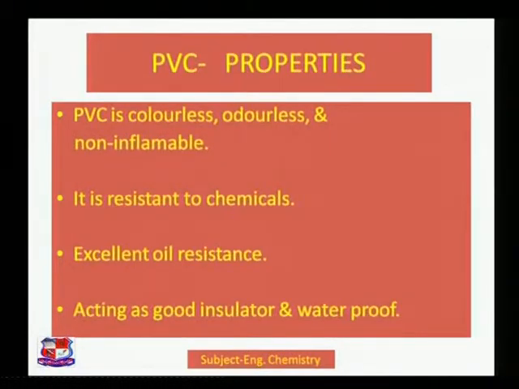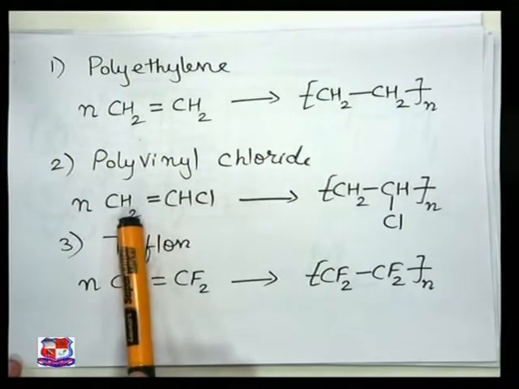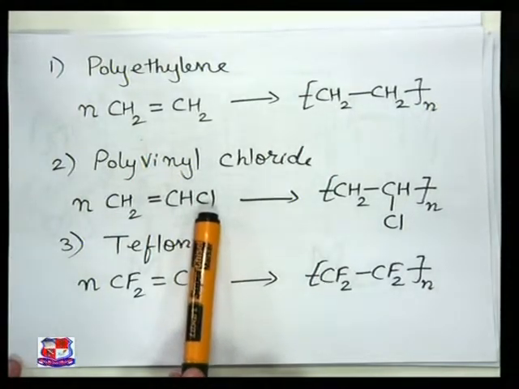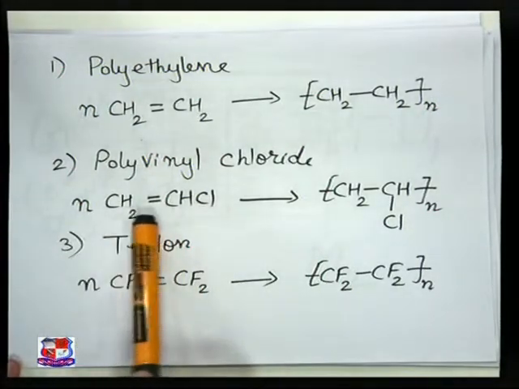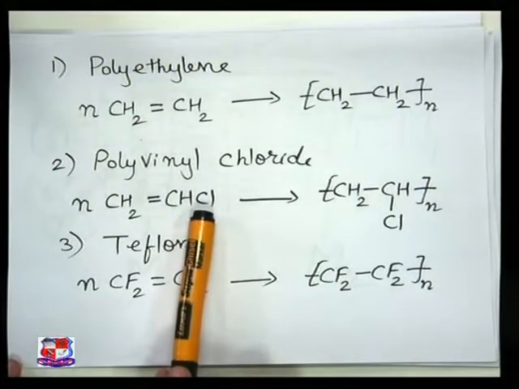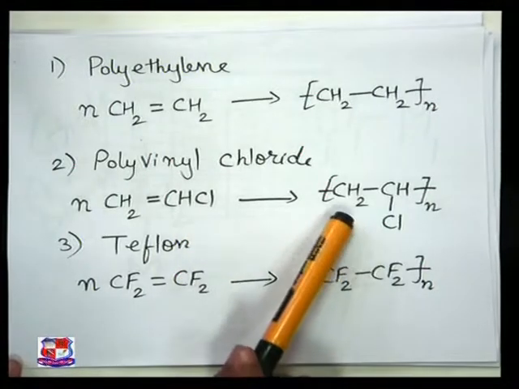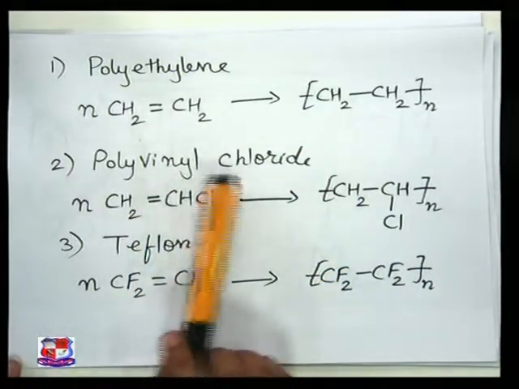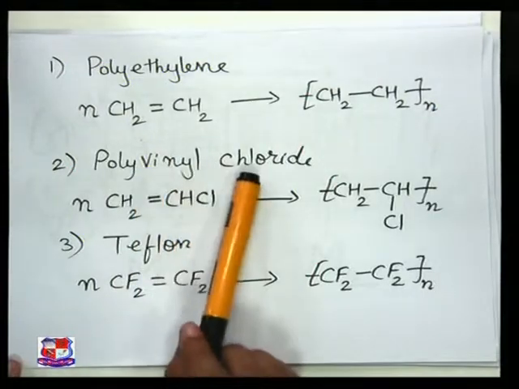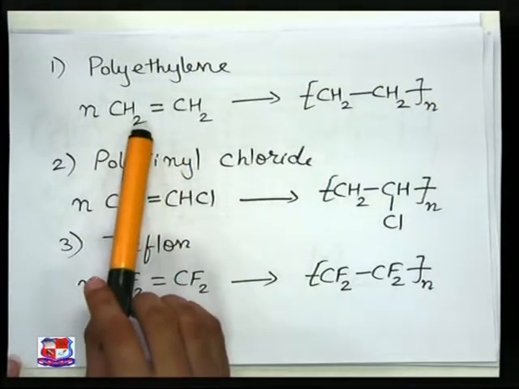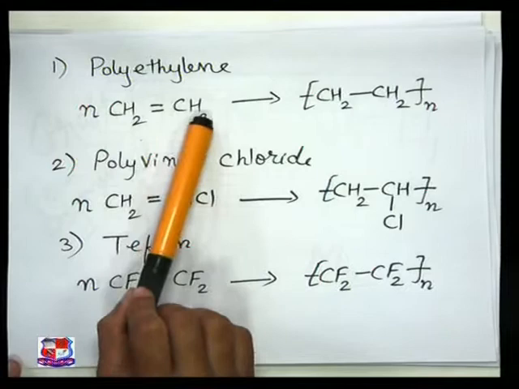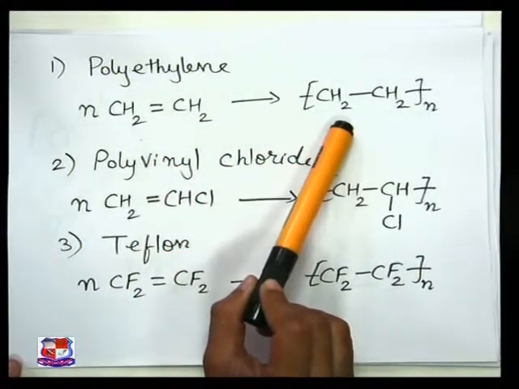PVC is polyvinyl chloride. Polyvinyl chloride is another important polymer with many applications. If you see the structure, just have a look here. This is the vinyl chloride group. When n number of vinyl chloride groups react together, what happens? It leads to the formation of the polymer, that is PVC, your polyvinyl chloride. Okay, similar is the case when n number of ethene molecules react, they form polyethylene.